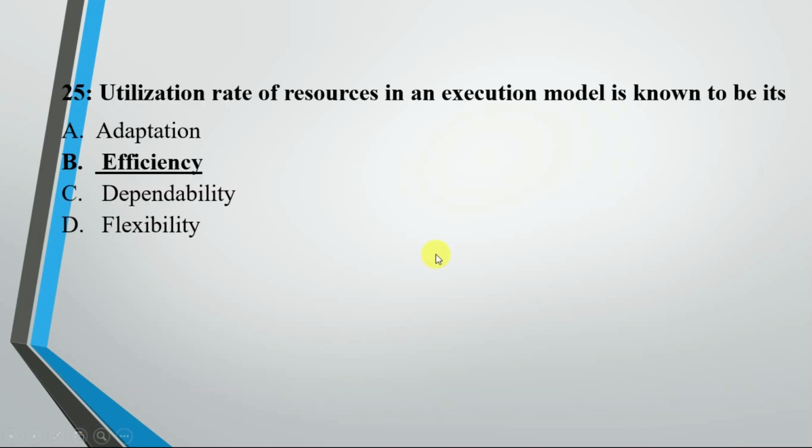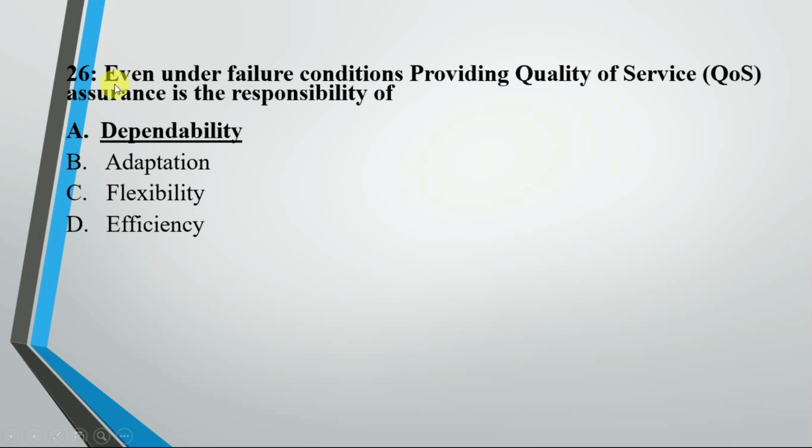Now utilization rate of resource in an execution model is known to be its efficiency, adaptation, dependability, flexibility. So answer is efficiency. Now even under failure condition, providing quality of service QoS assurance is the responsibility of dependability, adaptation, flexibility, efficiency. So answer is dependability, because any kind of condition that provides quality of service depends on the responsibility of dependability.